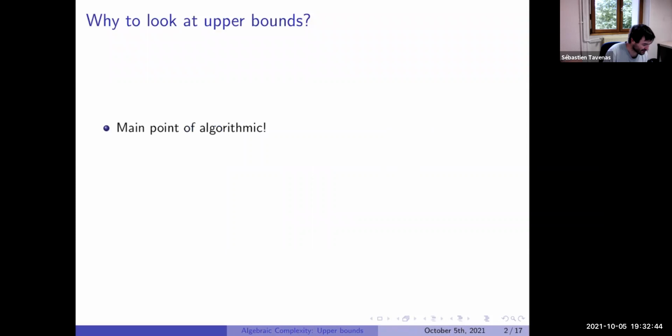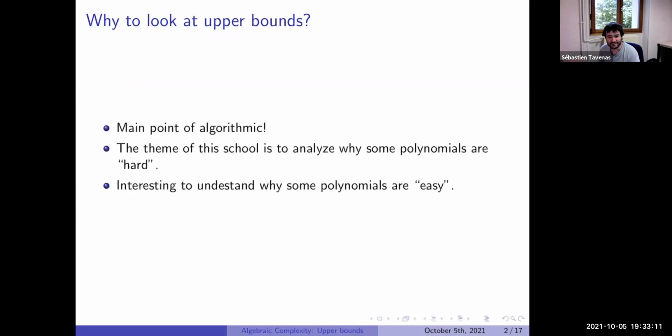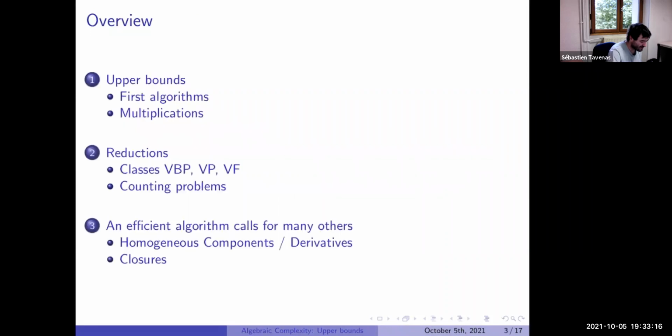So why look at upper bounds? Normally, upper bounds mean finding efficient algorithms for a problem, which is the main problem of arithmetic. It seems a bit strange for this school, because in general the goal here is to analyze why some polynomials are hard. But it is interesting to understand why some polynomials are easy. That is what we'll talk about today.